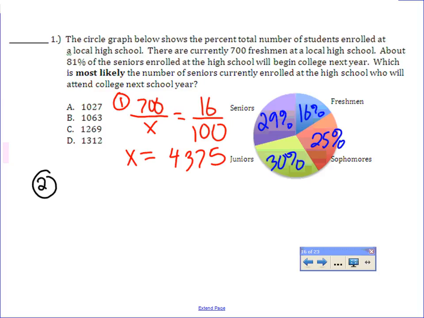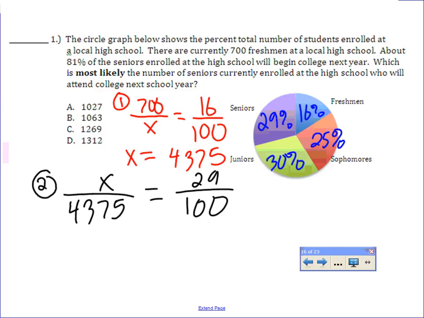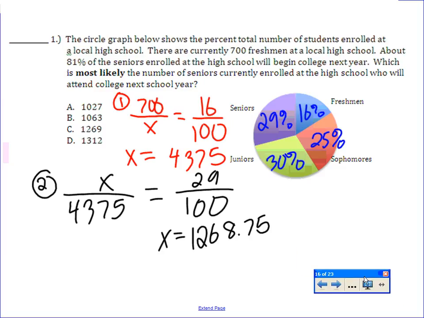Okay, step two, take the total. We now need to find how many seniors are at the school by using the information in the pie chart. You know 29% of the students are seniors. We found the total, so we now have the B part of our proportion. When you solve for the seniors here using the proportion method, you end up with a decimal, and I know you can't have decimals when you're talking about people. Just for now, keep that there so you can make sure that your answer is as exact as it should be. Okay? So that's step two.